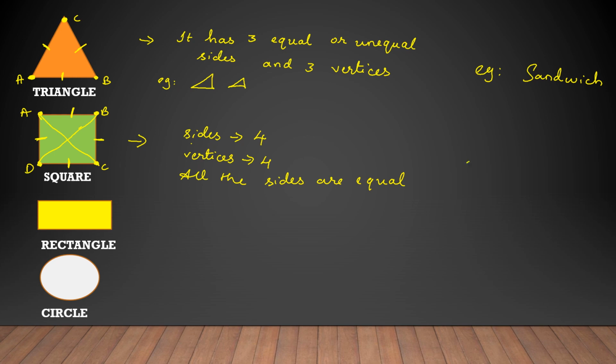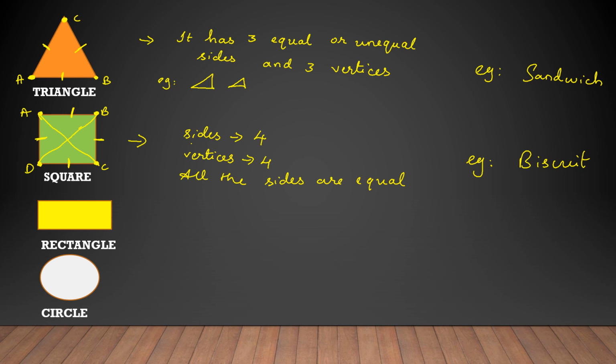Example. Let's take some example of what we see in daily life. I can give you a biscuit, a square biscuit. You have eaten some of the 50-50 biscuits and all. So that is one of the squares.